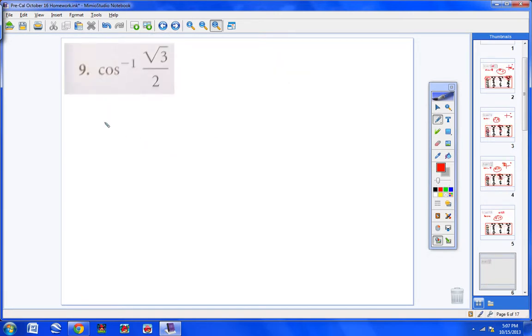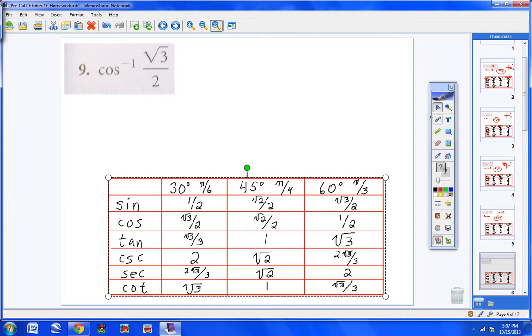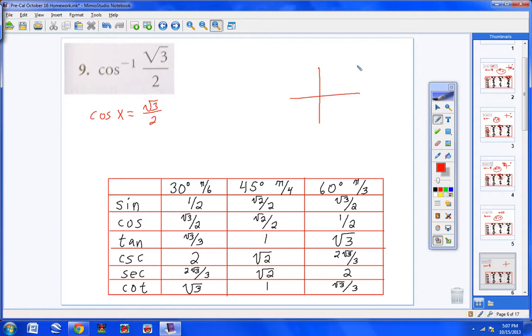Now let's go ahead and get our table up here real quick, and then next let's rewrite our problem. So really we're looking for an angle so that when you take the cosine of that angle, you get square root of 3 over 2. Please don't forget that cosine deals with quadrant 1 and quadrant 2.